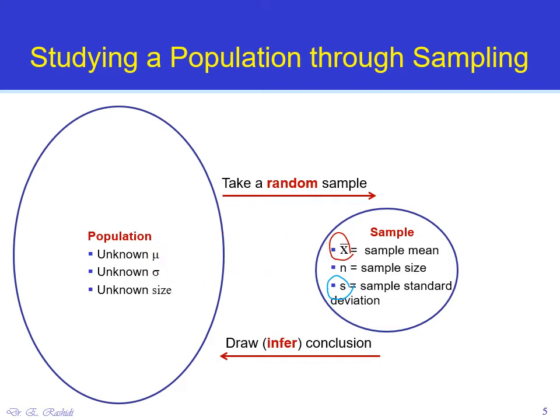However, there is a problem here, and that problem is each time that we take another random sample, these values, these estimations might actually change. This is what is called sampling error.